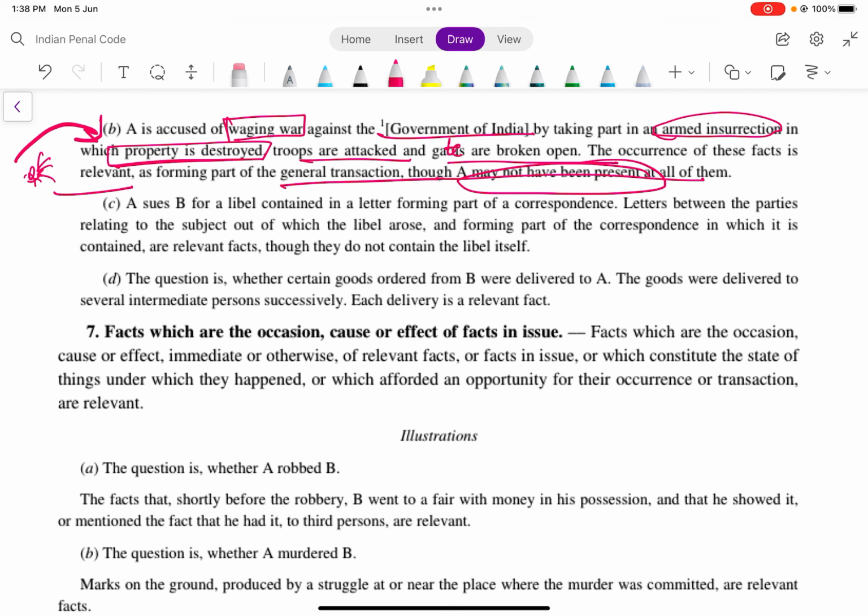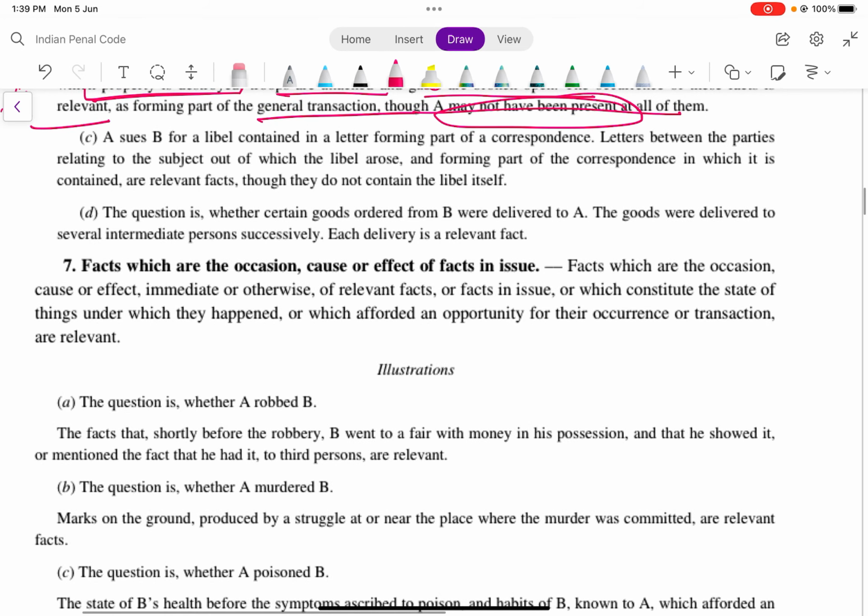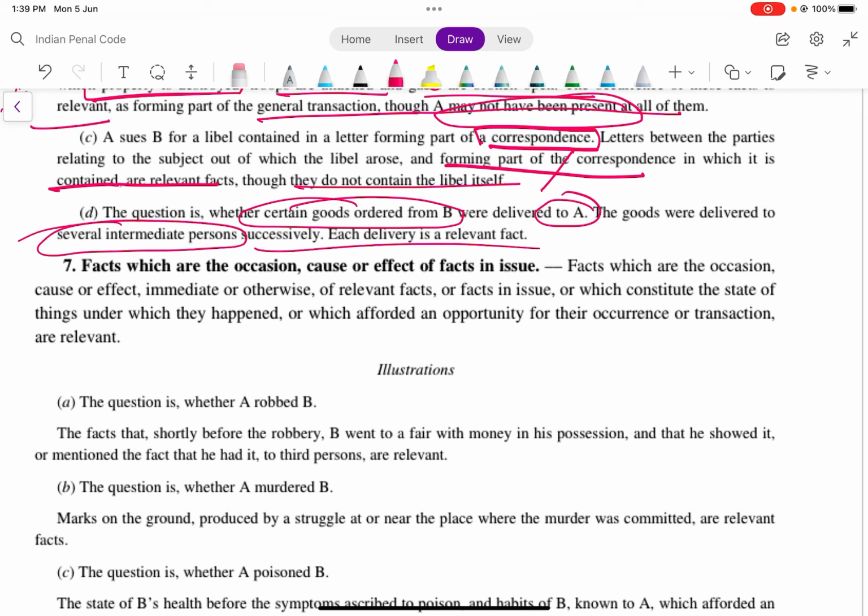A sues B for libel contained in a letter forming part of a correspondence. Letters between the parties relating to the subject matter out of which the libel arose, forming part of the correspondence in which it is contained, are relevant facts, though they do not contain the libel itself. Part of the correspondence will be considered the same transaction. The question is whether certain goods ordered from B were delivered to A. The goods were delivered to several intermediate persons successively. Each delivery is a relevant fact. This is also asked in your MCQs.